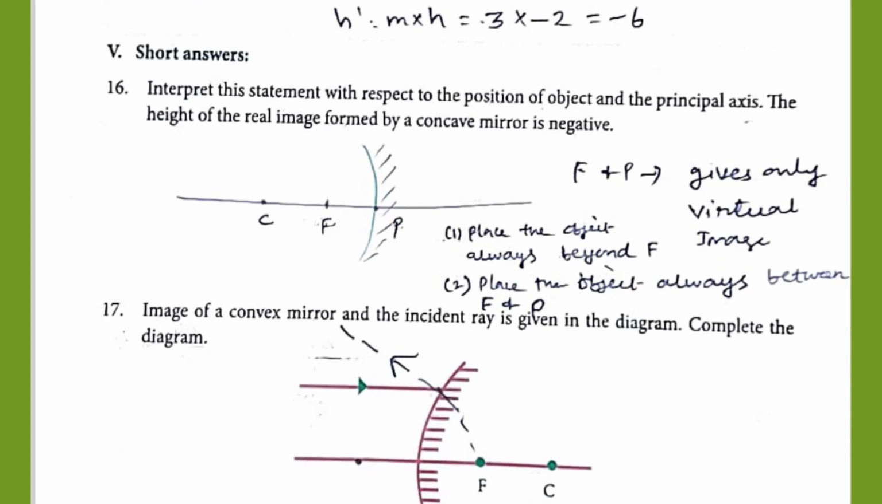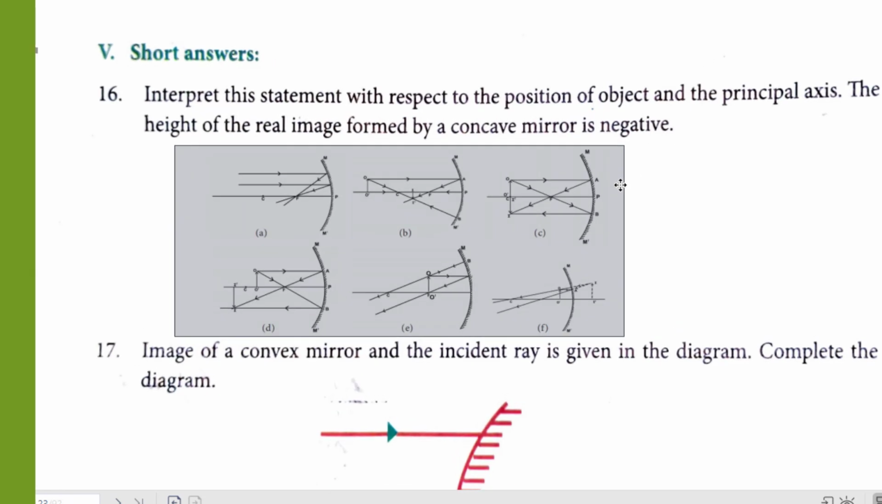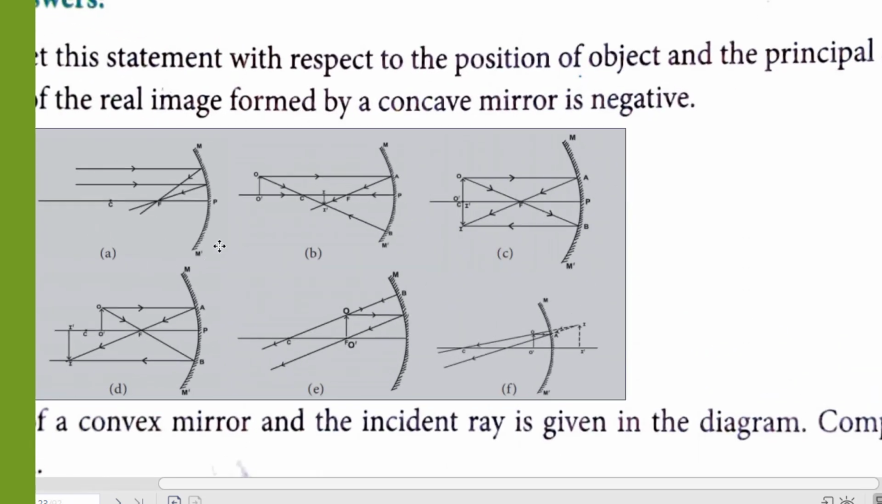Next one. Short answers. Interpret this statement with respect to the position of object on the principal axis. This is not principal axis, principal focus. The height of the real image formed by a concave mirror is negative. Yes, it is true. You have to consider at least 2 to 3 cases. Then in those cases, the image formed by the concave mirror is negative. You are placing the object at infinite distance. You are not getting the height of the object as negative.